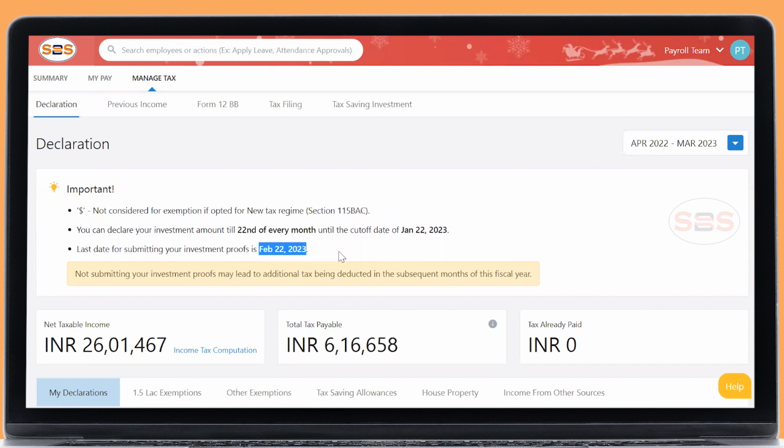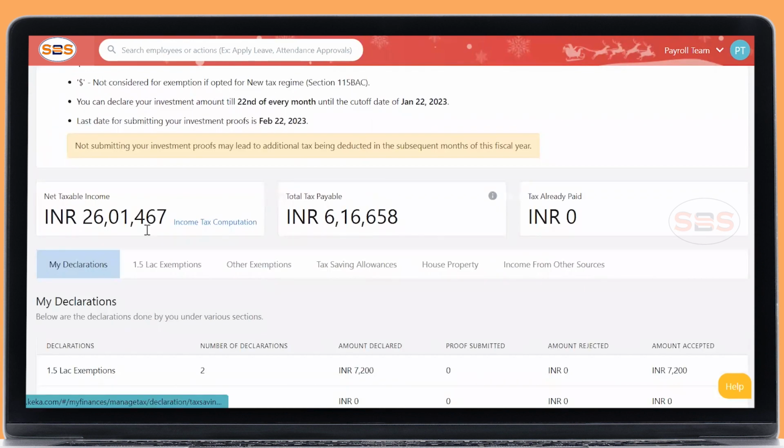Nevertheless, if you have a proof for any investment declarations, you can submit it now itself. And there is a quick snapshot after exemption. What is my net taxable income, and what is the total tax that is liable to pay? What is already paid, you can see it here.